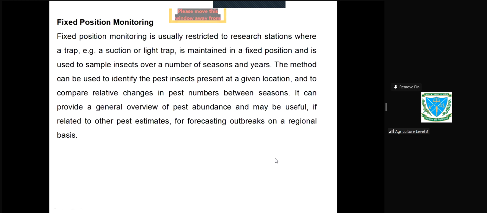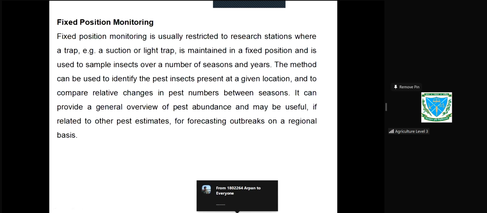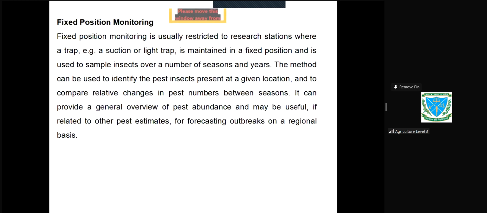So fixed position monitoring, what are we saying? From a particular position we have these data. So if we want to use this data for forecasting, we can use this data for that particular area where we have done the monitoring. But say for example we have collected data from Mymensingh, we cannot use this data for Rajshahi because we have collected this data from Mymensingh. But for the field-based monitoring, we cover a large area. Say for example for whole Bangladesh we can cover it, so we can use this data for the whole Bangladesh.